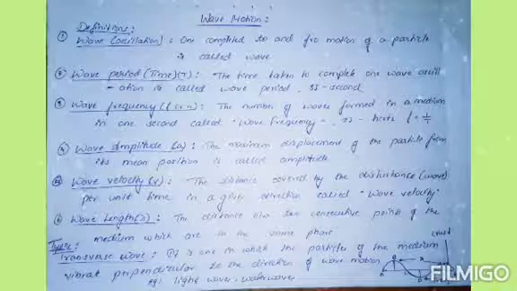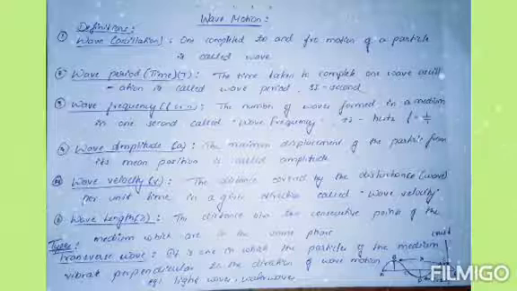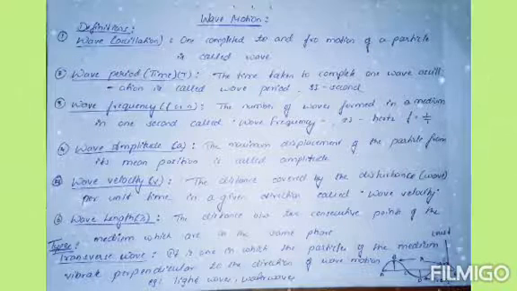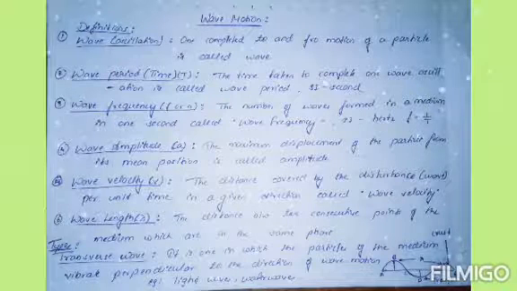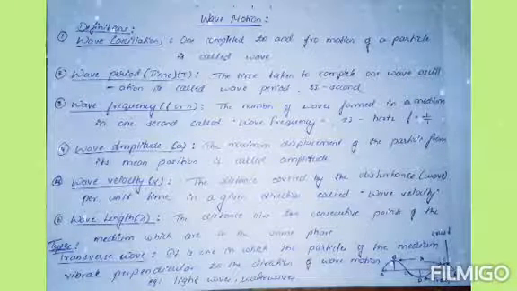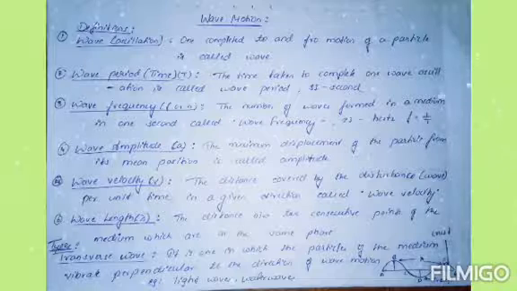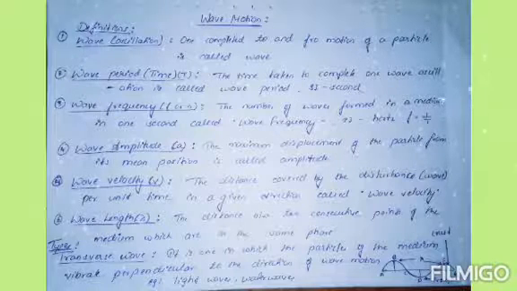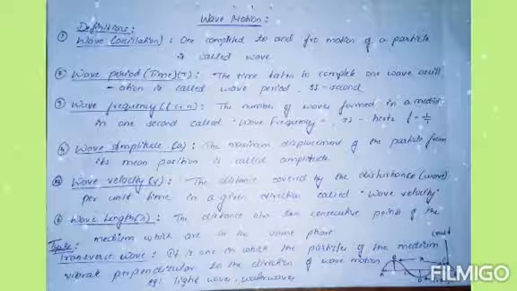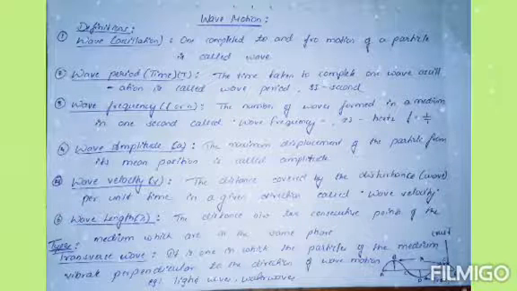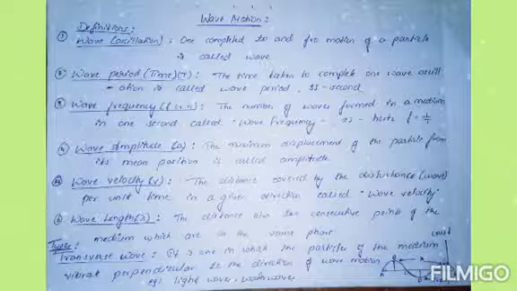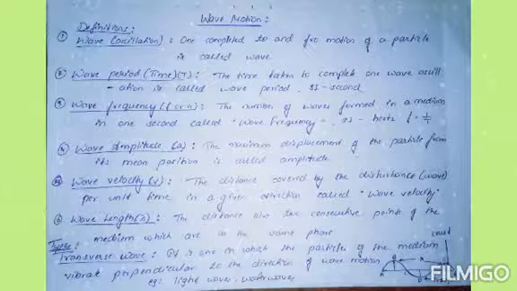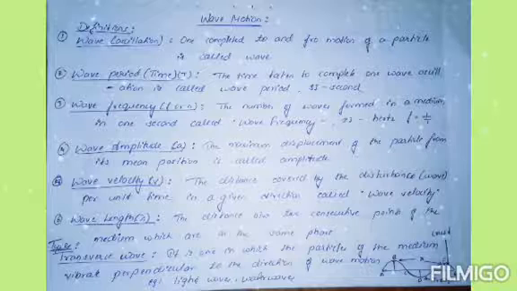Next, wave velocity. It is denoted by small v, and it means the distance covered by the disturbance per unit time in a given direction is called the wave velocity. Then what do you mean by wavelength? It is denoted by lambda. The distance between two consecutive points of the medium which are in the same phase is called the wavelength.